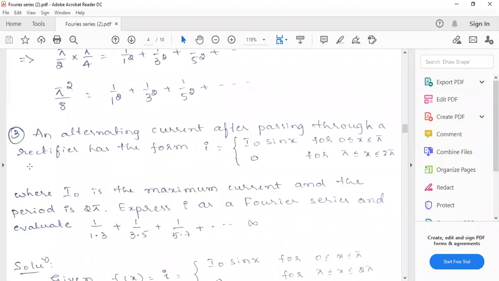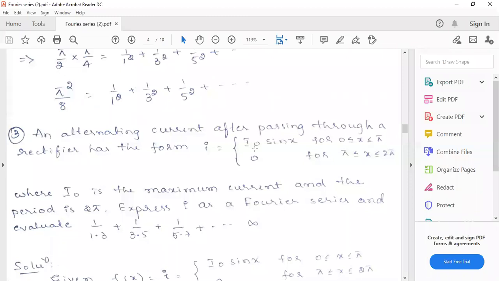Yes, sir. Okay, an alternating current after passing through a rectifier has the form I equals I naught sin x for 0 less than or equal to x less than or equal to pi, and it will be 0 for pi less than or equal to x less than or equal to 2 pi. So this is a periodic function with period 2 pi.